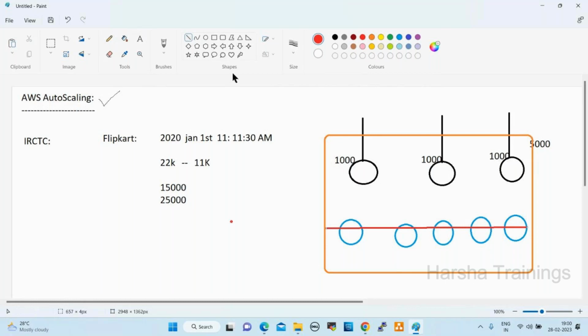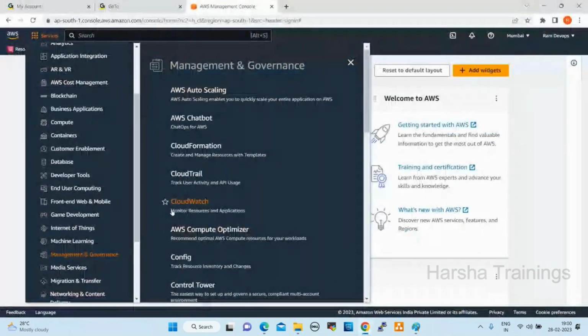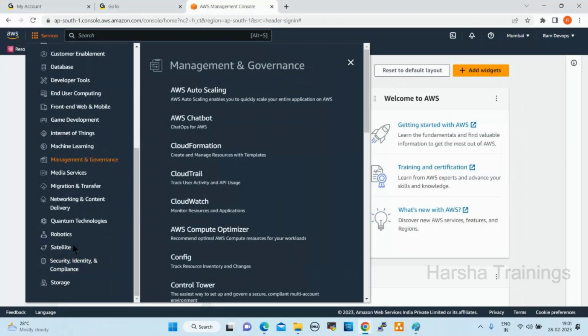Fine. Any questions up to here, anyone? Tomorrow also we have a few more services. We'll walk through a few more services like VPC and storage. After that, we'll start EC2. So these are all very important theoretical parts. It's just an overview; once we go to practical sessions, most of the sessions will be practical oriented. That is why you need to understand this terminology.